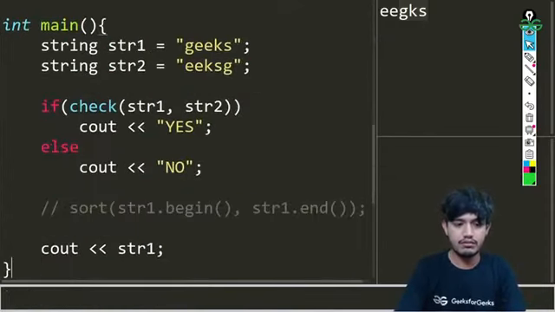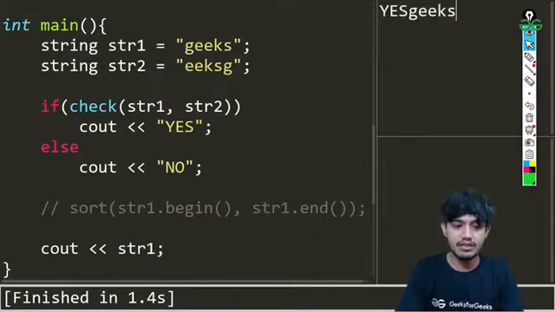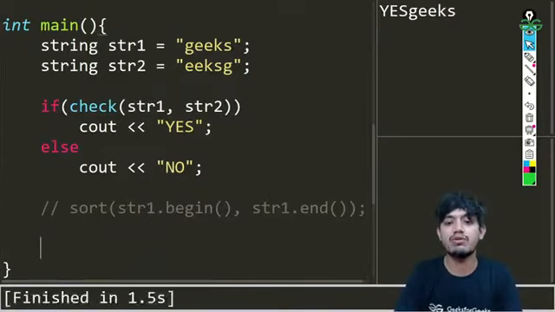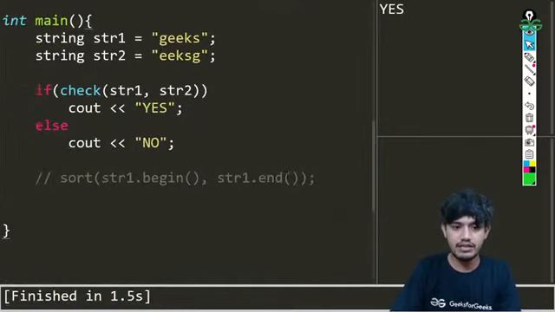Let us try to run the code and see the output for that. So you can see we are getting yes. I'm just printing that string also again, so I don't need to do that. Let us try to run the code now, and we can see we'll be getting yes in this case. Let me just reduce the size a little bit so that the whole thing is visible.